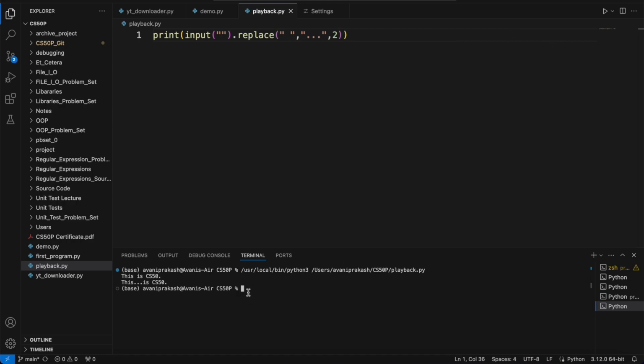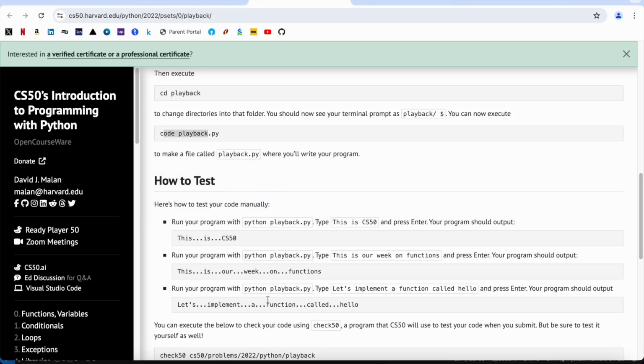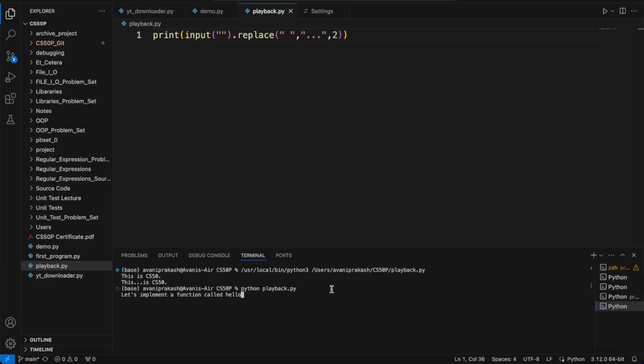So if I run this program one more time, python playback.py, and let's implement. Let me copy this and paste it over there because it has got multiple white spaces. So you see here, the first two white spaces have been replaced by three dots, but the remaining ones are still there. So this is the third parameter that is with replace.